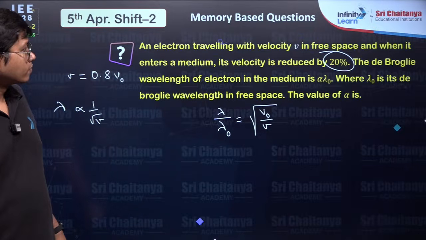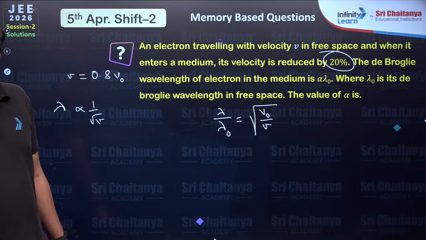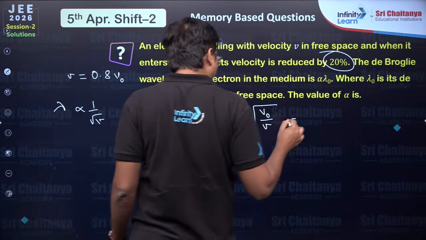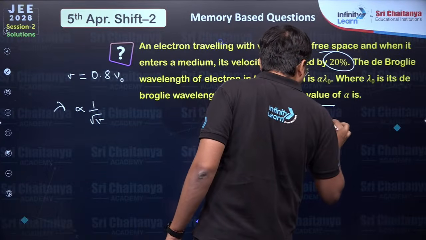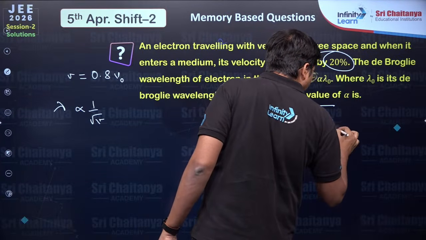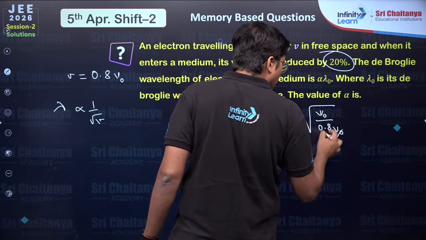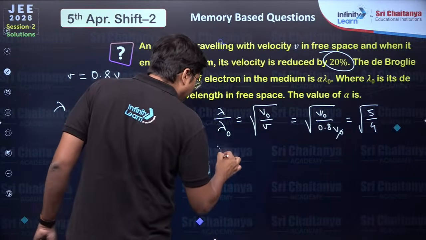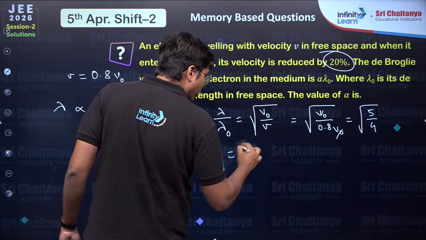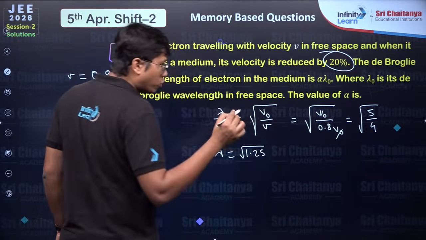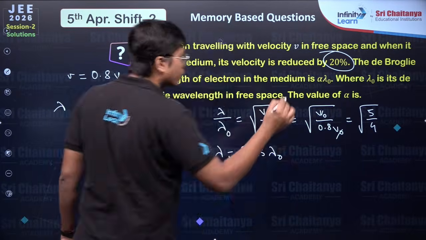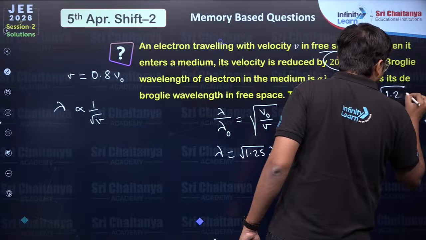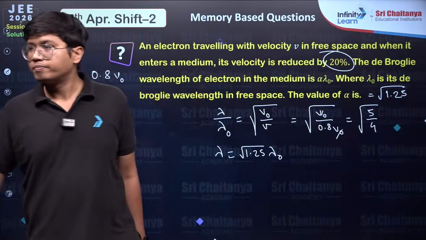It is v naught by v. At this point, we have root over of v naught by 0.8 v naught. V naught cancels out. This is basically root over of 5 by 4. So my lambda is equal to root over of 1.25 times lambda naught. So I'm assuming alpha value is equal to root over of 1.25.